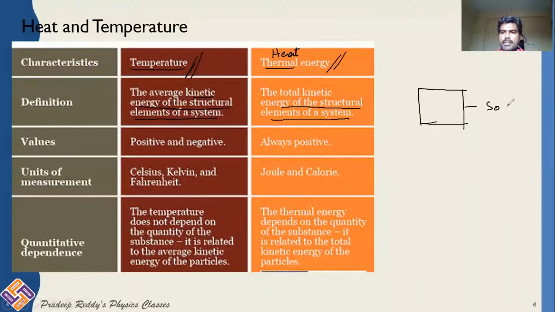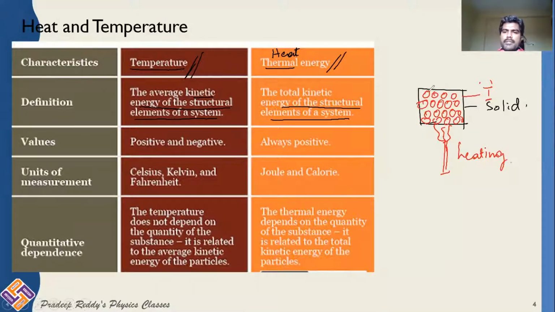This is a solid substance, and this solid substance has some atoms present in it, and all these atoms are tightly bound with each other. Corresponding to it, it will have some temperature T. Now you are providing some heat energy to this substance. When you provide heat energy, you are heating it. As you provide heat energy to this substance, all these atoms absorb heat energy because you are heating it.